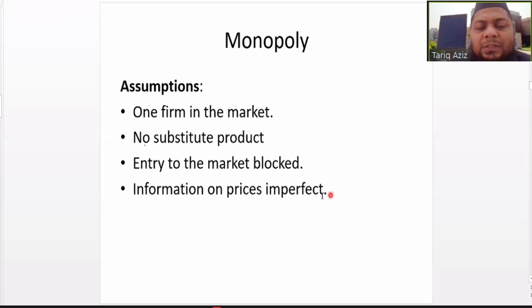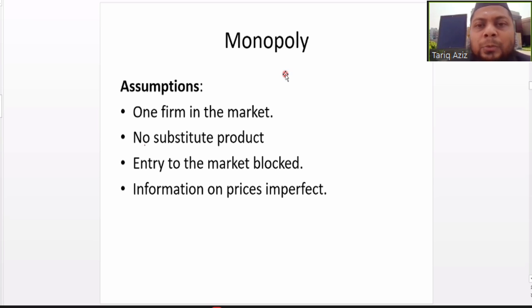What is meant by this fourth point is that since there is only a single firm, what the price will be and what factors impact the price of the product is not available in the market. As compared to a perfectly competitive market, the information regarding prices is not available in case of a monopoly.